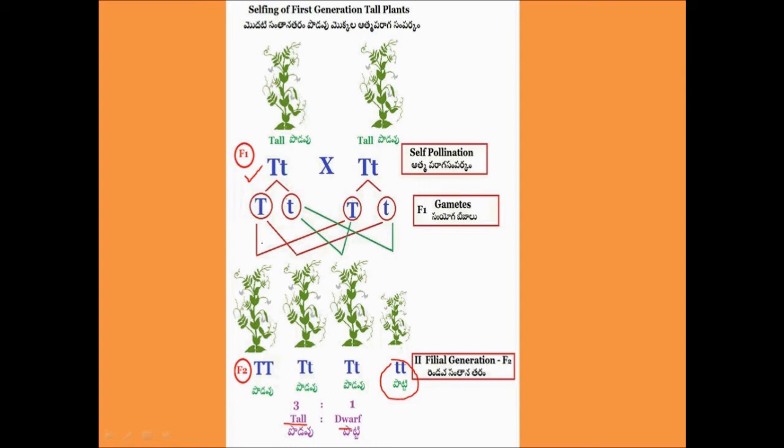Now he wanted to know whether the tall plants which were obtained in F2 generation were pure tall or hybrid tall, because here he had obtained tall and dwarf in the ratio 3:1. To find this out, he conducted the experiments for the third generation by selfing all the plants of the F2 generation.